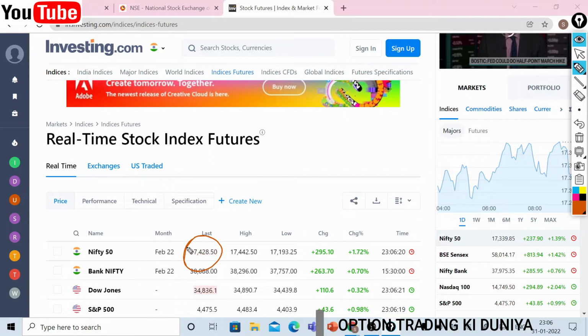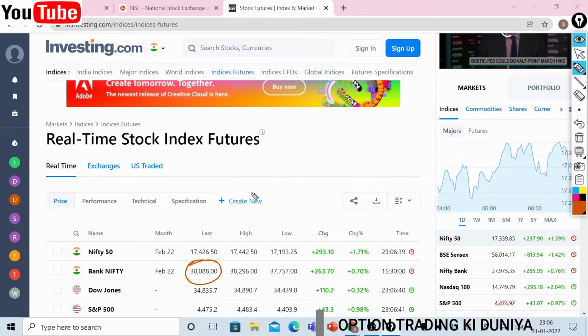Then Bank Nifty is at around 38,088 and American markets, Dow futures, Nasdaq, all are up. So Indian market also is sticking higher. So these are the three important data points.